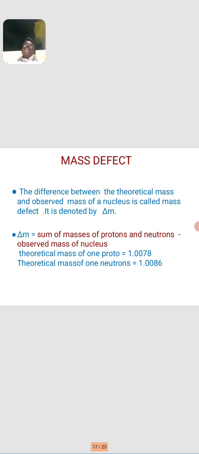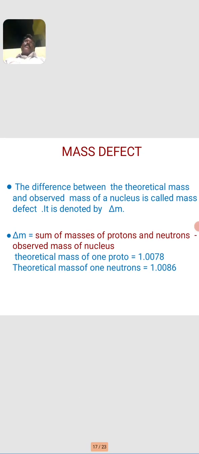Then, what is mass defect? A very important term in nuclear chemistry. This idea was first explained by Einstein's relativity theory. A minimum amount of mass of the reacting species is converted into energy of the system. The difference between the theoretical mass and the observed mass of a nucleus is called mass defect. It is denoted by delta M.